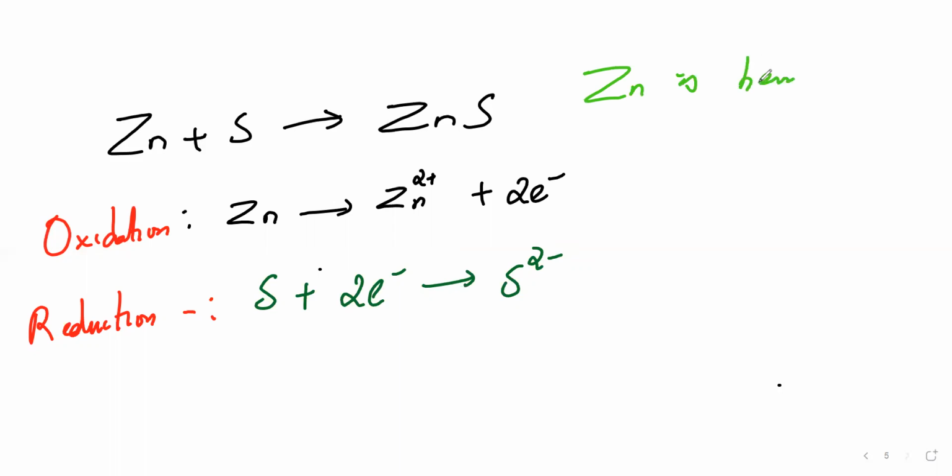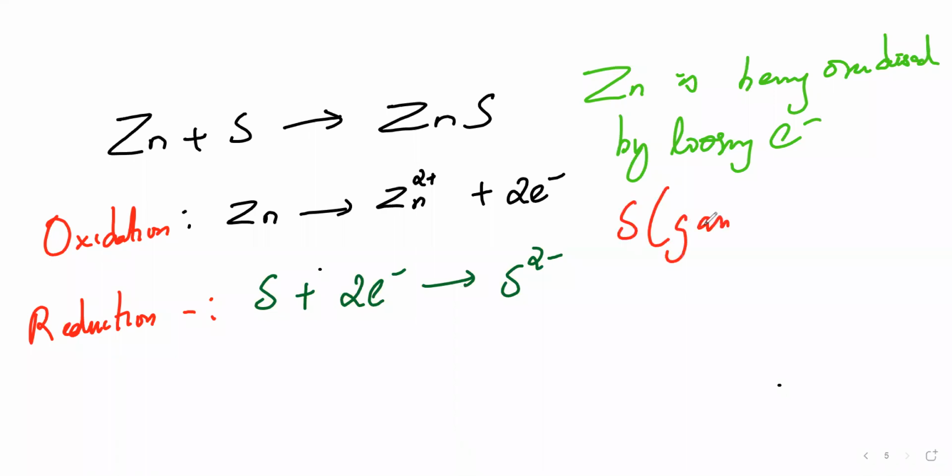Zinc is being oxidized, correct? By losing electrons. So who gains that electron? Sulfur is gaining the electron. Yes?